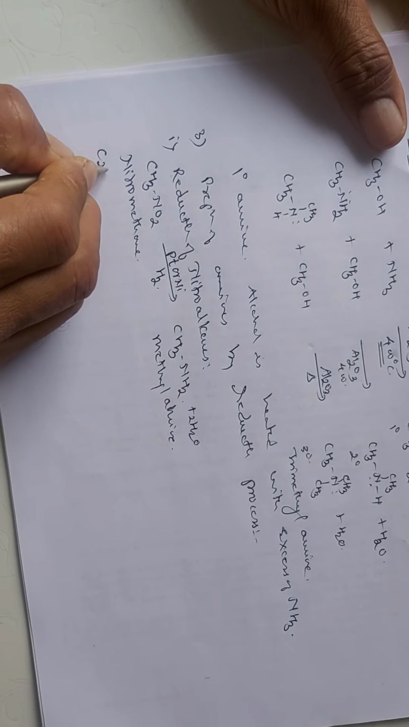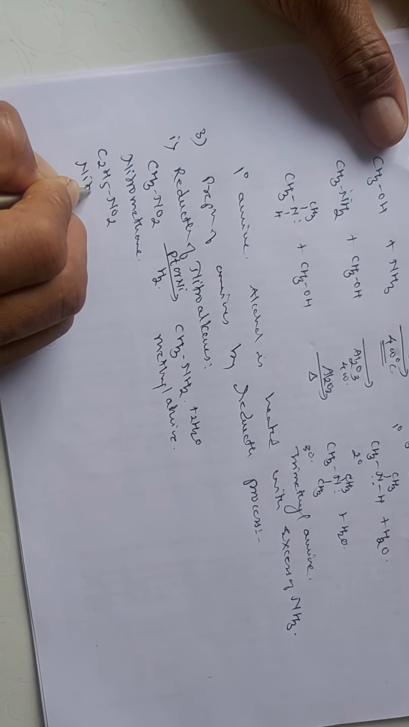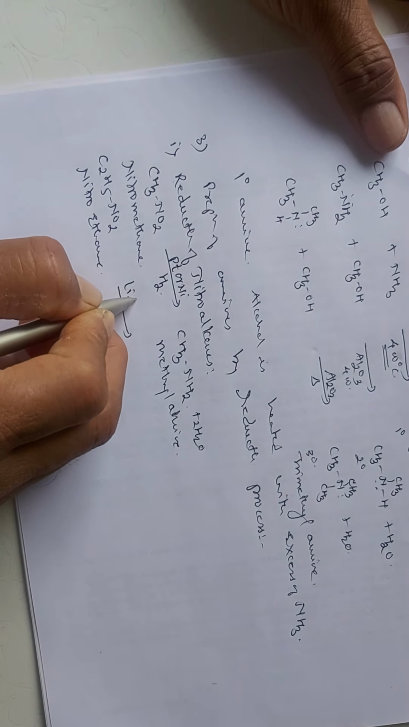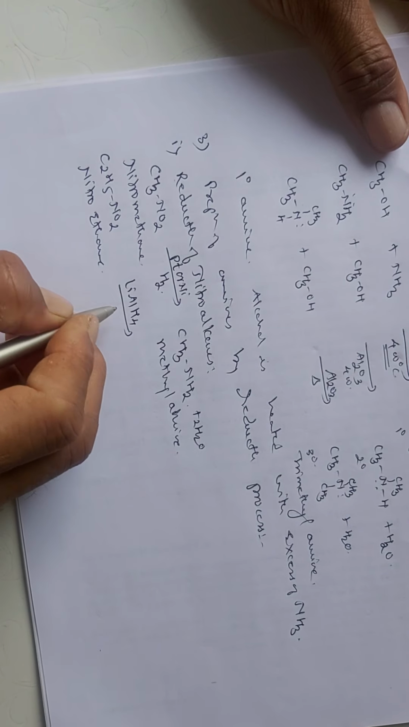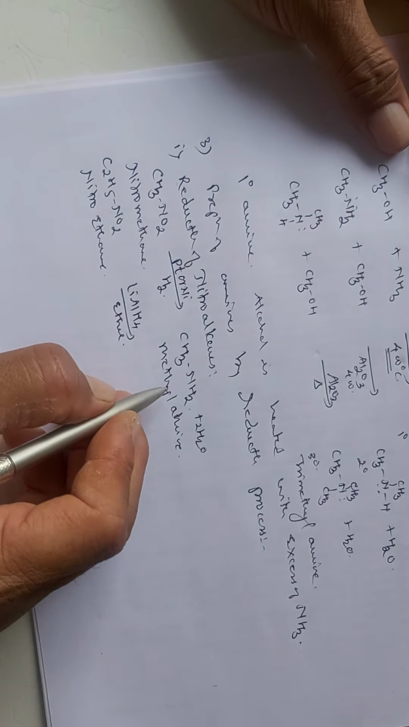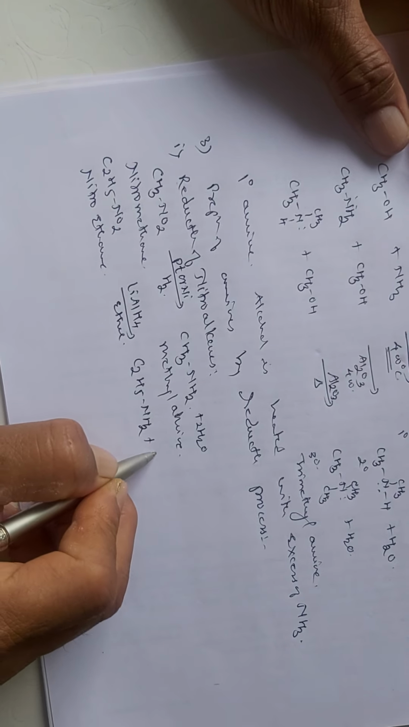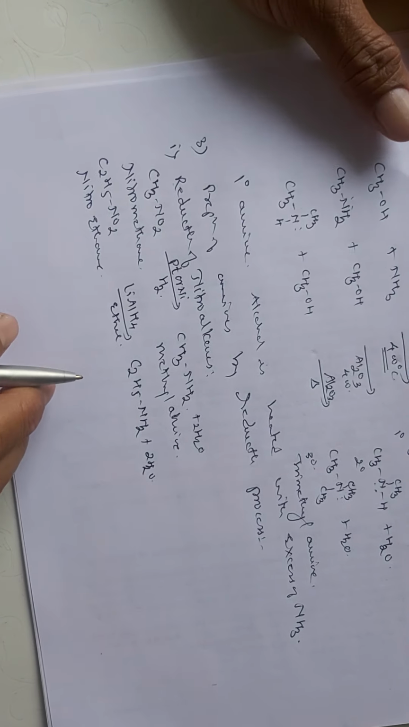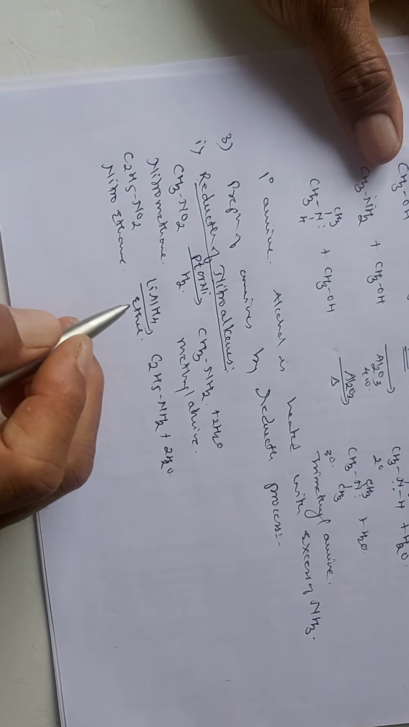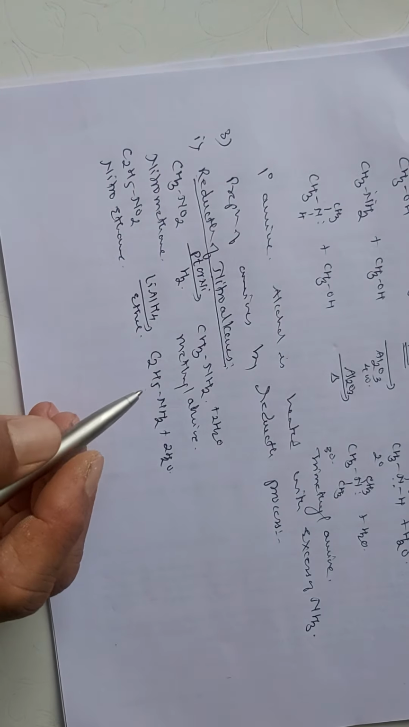Nitroethane, C2H5NO2, can also be reduced by using different reducing agents, that is lithium aluminum hydride LiAlH4 in presence of ether, which gives you the formation of ethylamine, that is C2H5NH2, and H2O is set free. So in this way we are getting the formation of primary amines by the reduction of primary nitroalkanes.